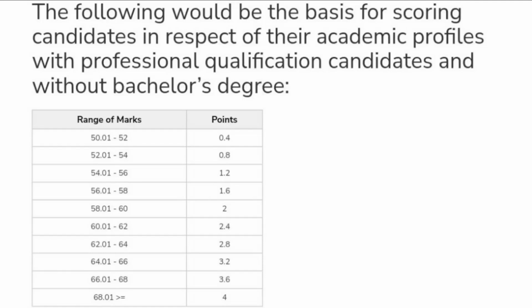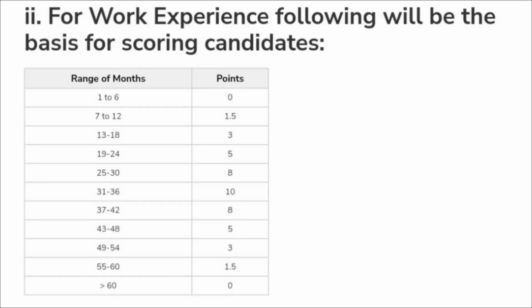And if you have above 68%, for that there are 4 marks. And if we consider the score given for the work experience, if you have work experience between 7 to 12 months, for that there are 1.5 points. If it is between 13 to 18 months, then there are 3 points. If it is between 19 to 24 months, there are 5 points.